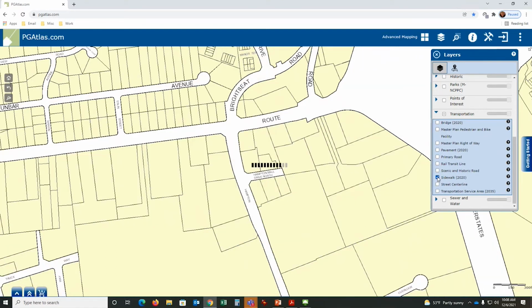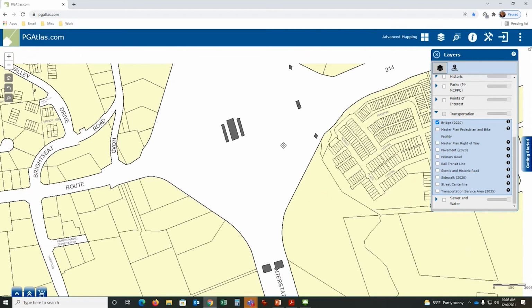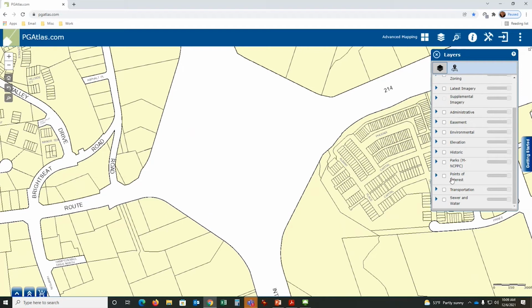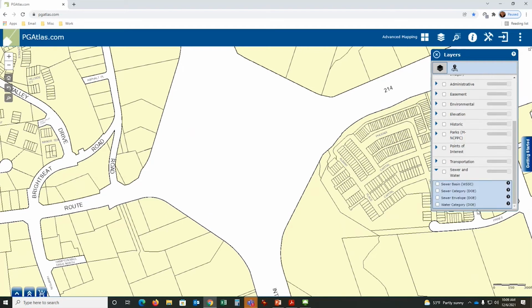We also capture sidewalks, bridges. Again, on the Beltway, we have some bridges here. And I'll skip over those. So then we'll come down to the sewer and water category. If I expand these, all of these are maintained outside of the planning department. The Department of Environment, DOE, maintains these sewer and water category layers, and we receive this data from WSSC.